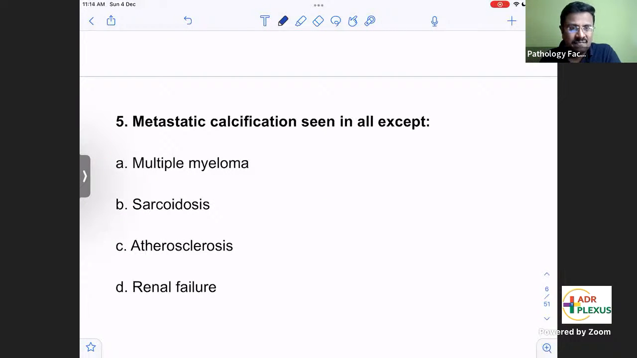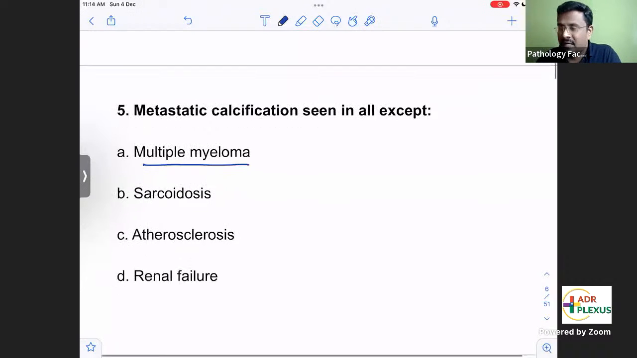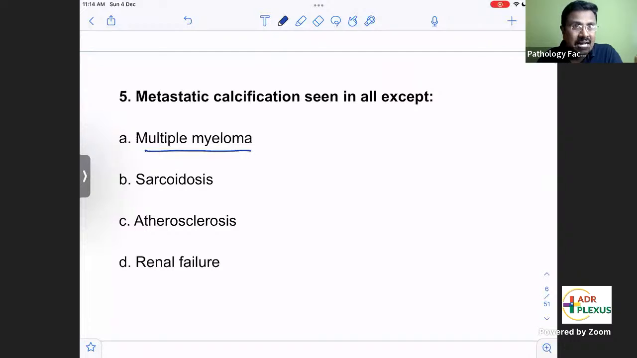That is metastatic calcification. In multiple myeloma hypercalcemia will be there. All of you will be knowing that in multiple myeloma there is the CRAB criteria: hypercalcemia, renal failure, anemia, bone lesions. So hypercalcemia is there in multiple myeloma. In sarcoidosis hypercalcemia is always an important feature. In renal failure also hypercalcemia will be there.